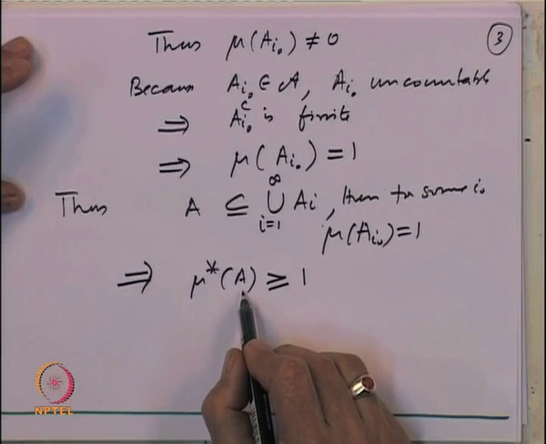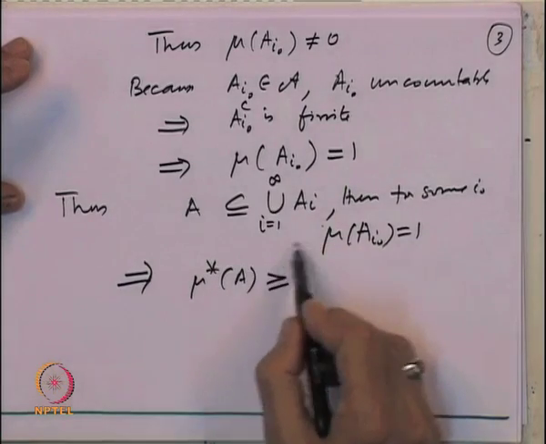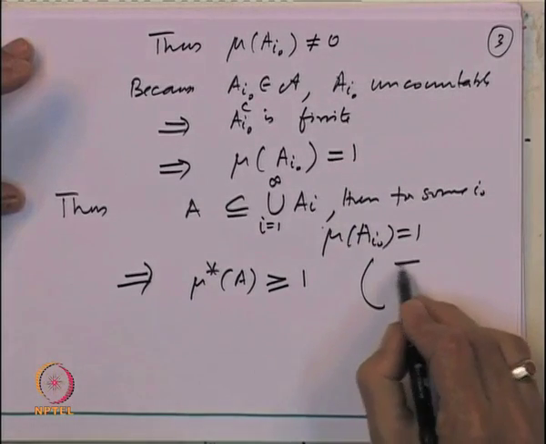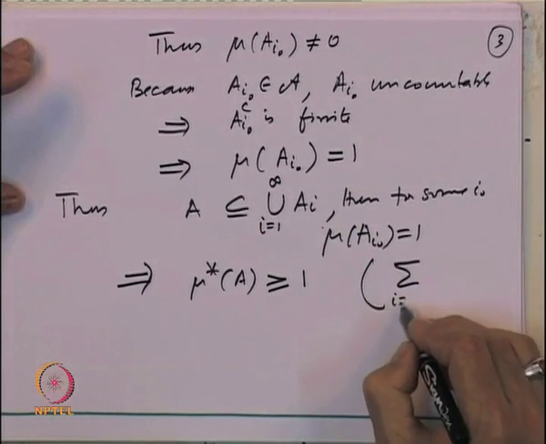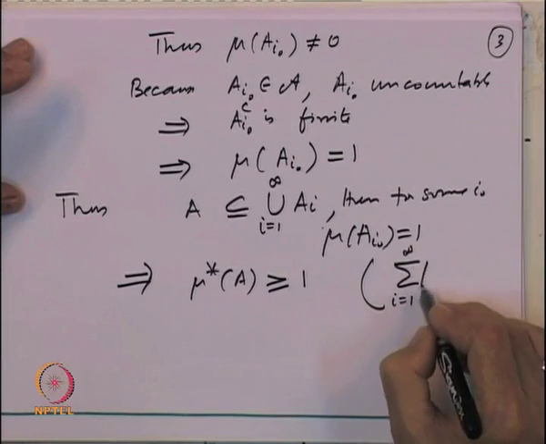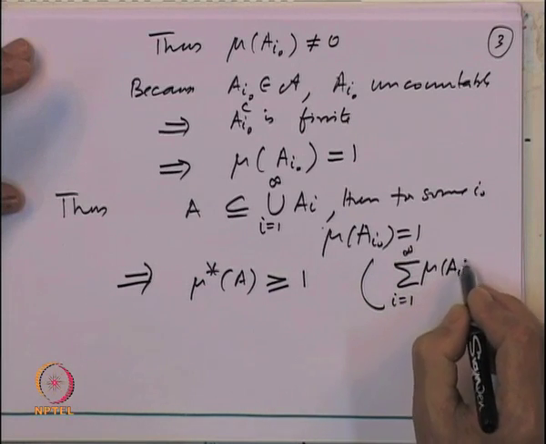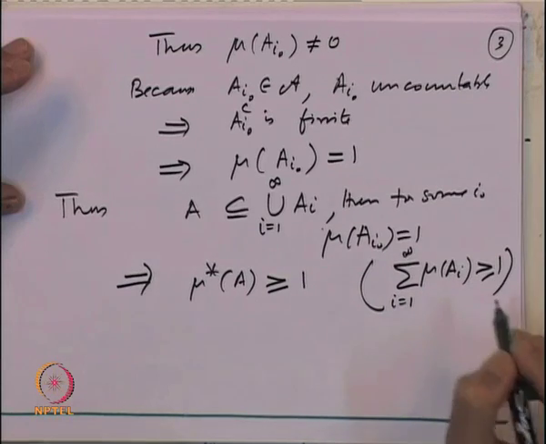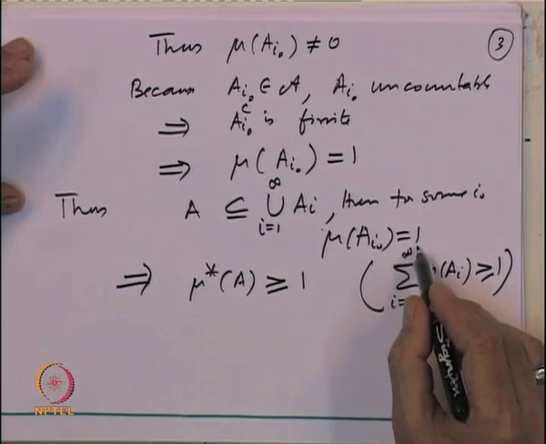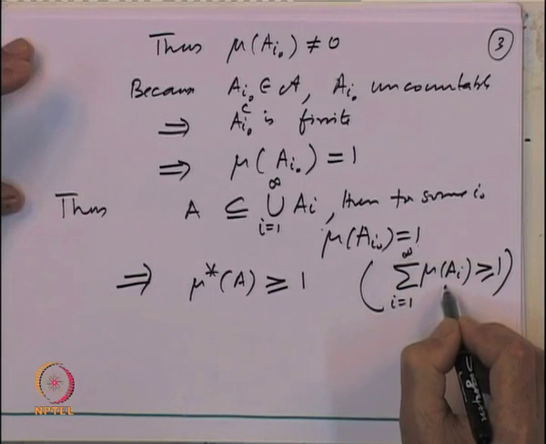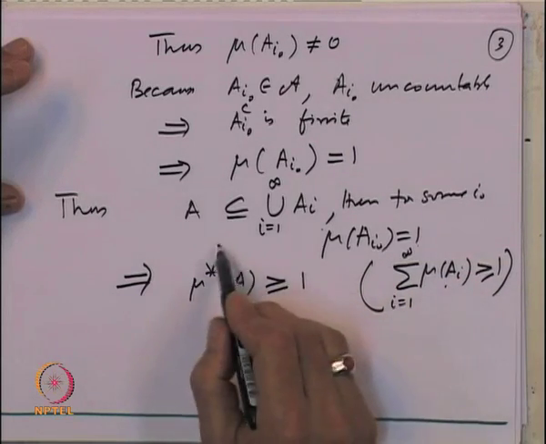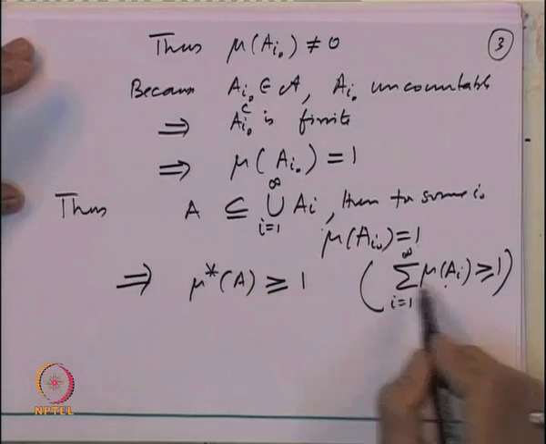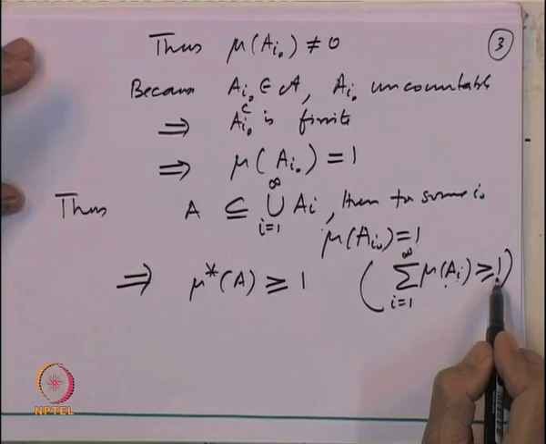Mu star of A is the infimum of the summation over i from 1 to infinity of mu of A_i, which is going to be bigger than or equal to 1, because at least one of the terms is 1. So, for every covering A_i of A, the sigma of mu of A_i is bigger than or equal to 1.